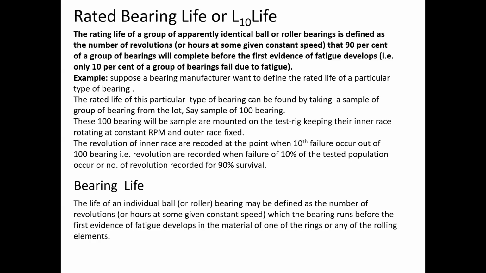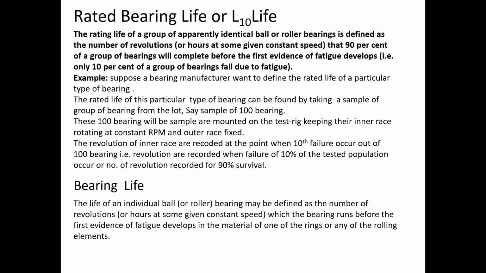That is, only 10% of the group of bearings fails due to fatigue. That means it is the life for a group of bearings for which 90% of the population survives for that particular number of revolutions.